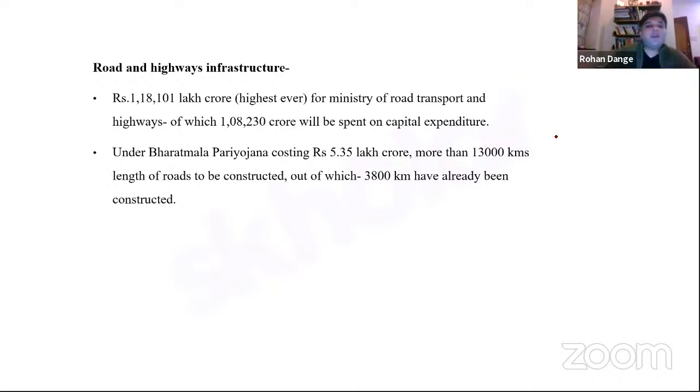So 1.18 lakh crore rupees, which is the highest ever, has been allocated for the Ministry of Road Transport. Now, since it is the highest ever allocation, it is very clear that the government's focus is on road development, right, and highway development. Again, out of this, 1,08,000 crores are going to be spent on capital expenditure. That means for creation of capital assets, right?